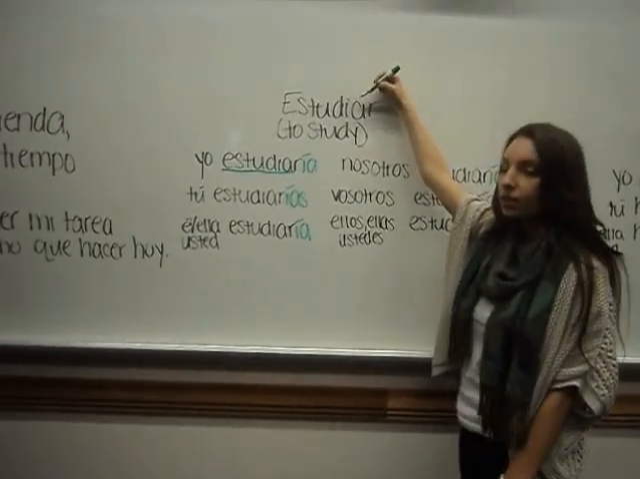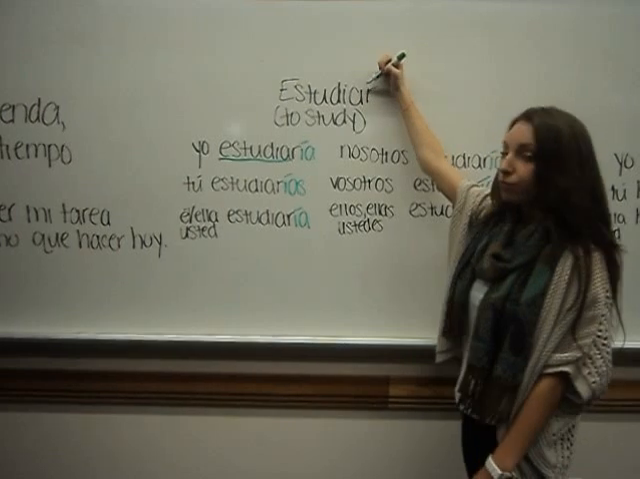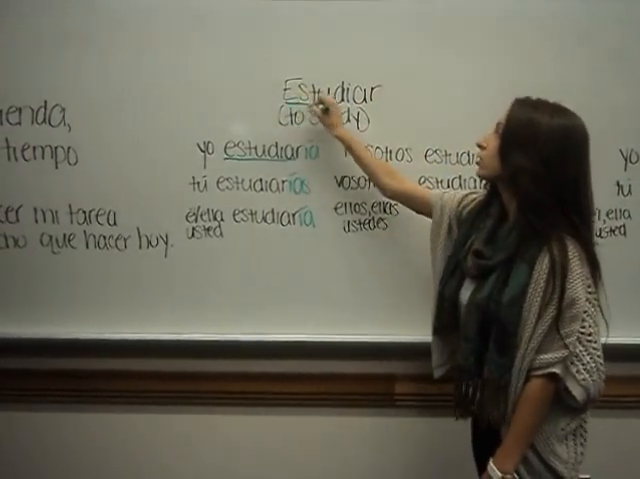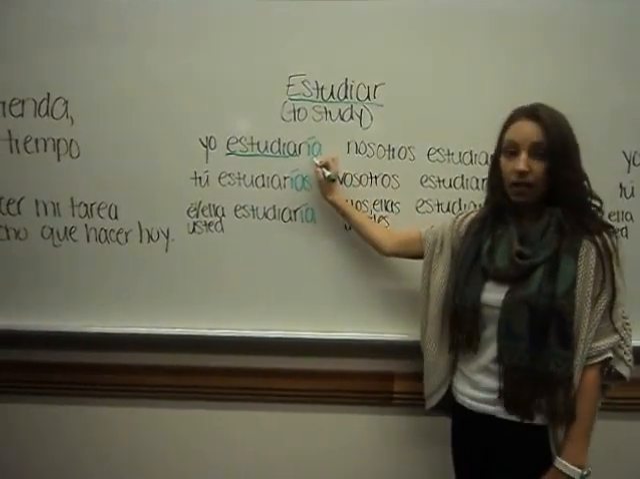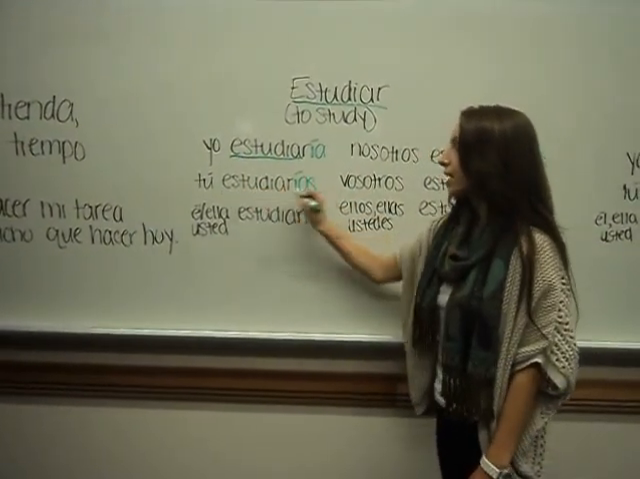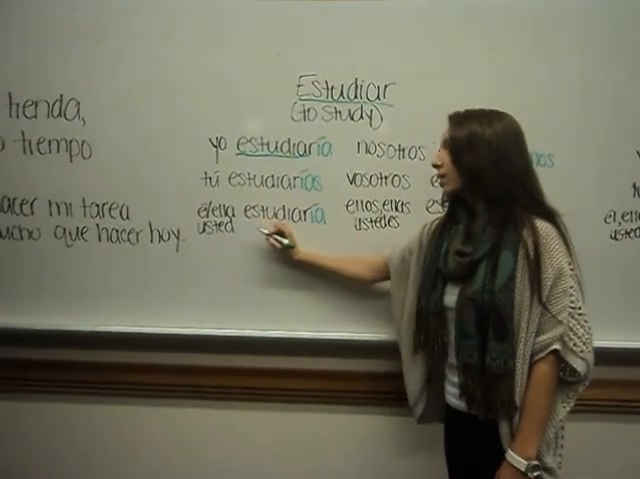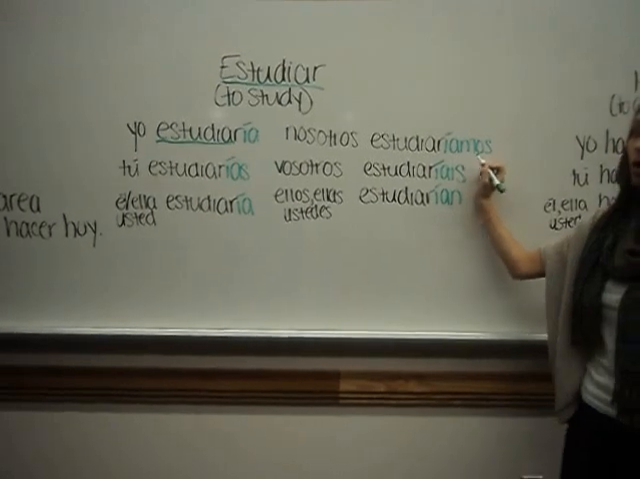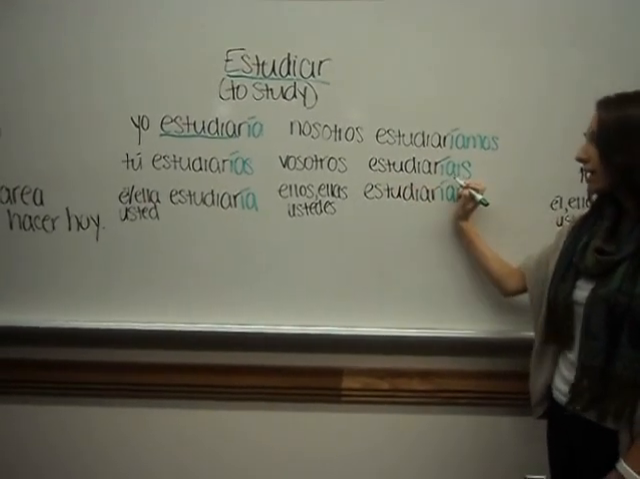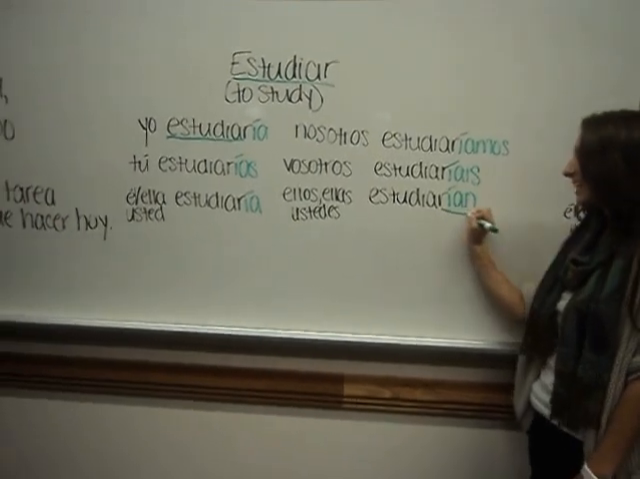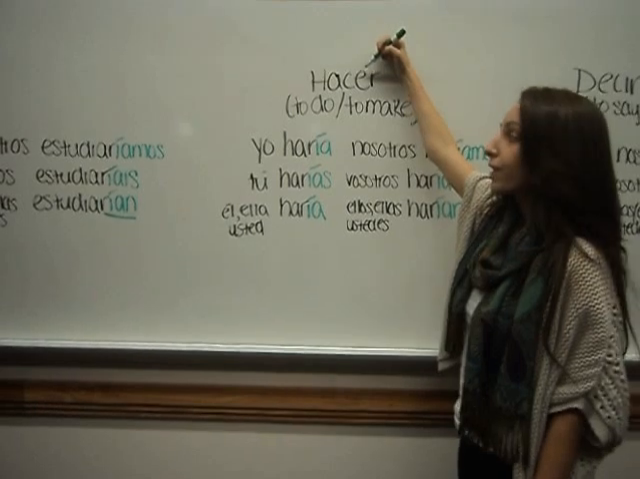Our verb is estudiar, which means to study. Now for regular verbs, we keep the infinitive, which is the whole verb, and we add the endings on. So we have yo estudiaría, tú estudiarías, él, ella, usted estudiaría, nosotros estudiaríamos, vosotros estudiaríais, ellos, ellas, ustedes estudiarían.